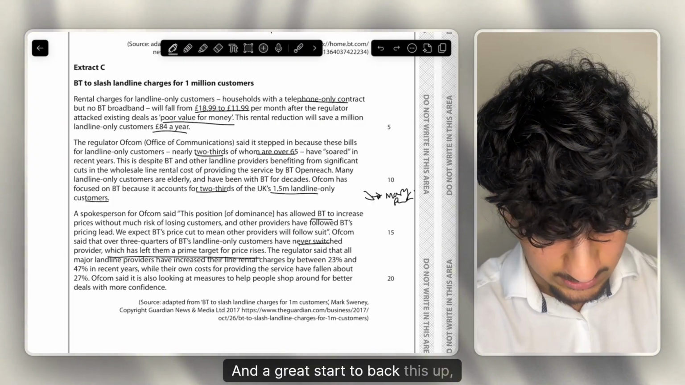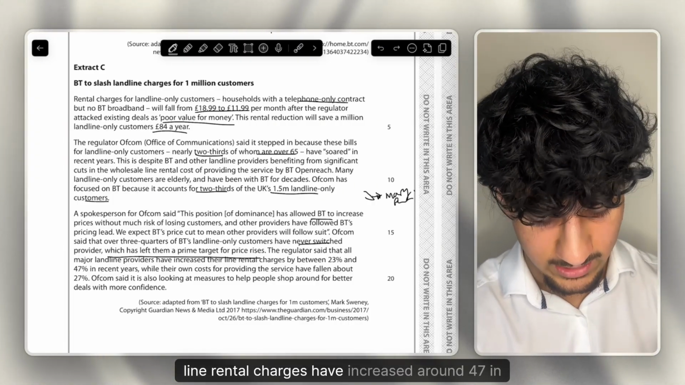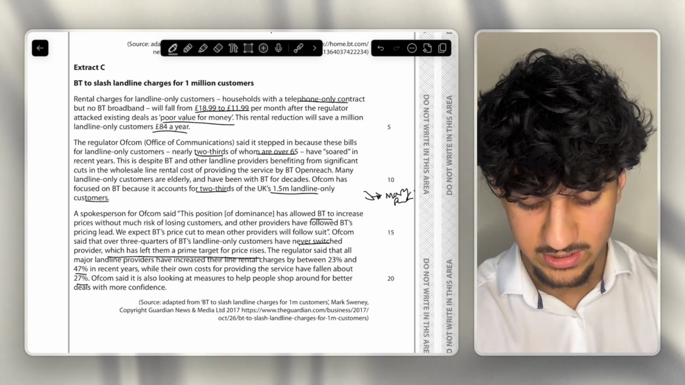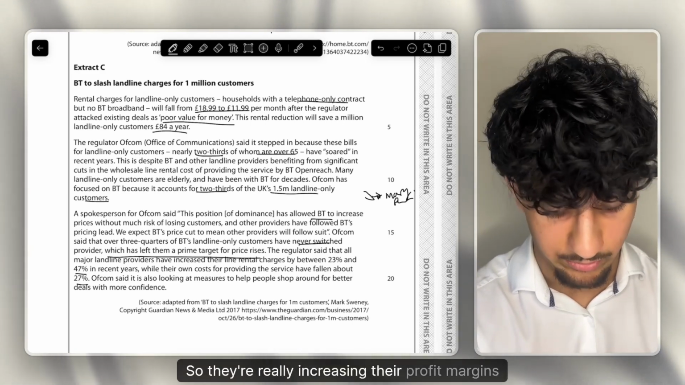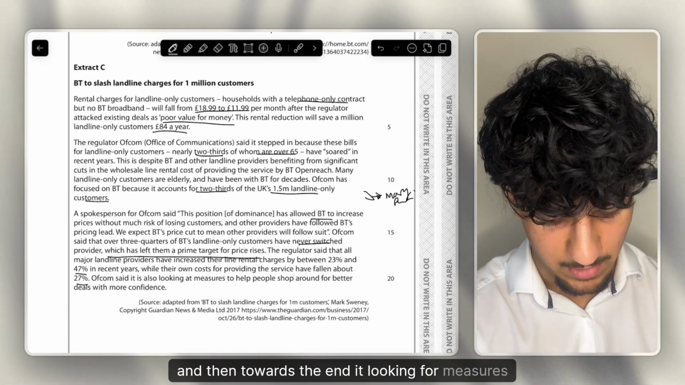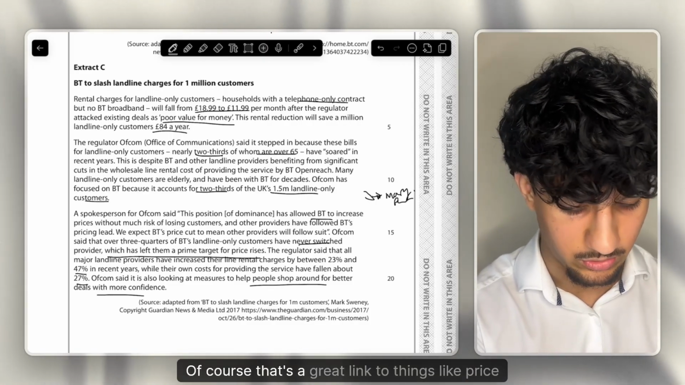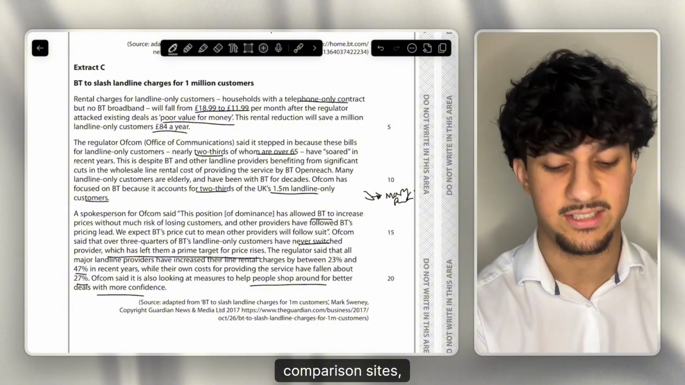And a great stat to back this up: line rental charges have increased around 47% in the last few years, whereas the costs have fallen 27%. So they're really increasing their profit margins. And then towards the end, it talks about looking for measures to help people shop around for better deals with more confidence. Of course, that's a great link to things like price comparison sites, things like Go Compare.